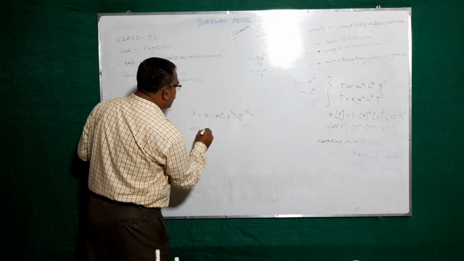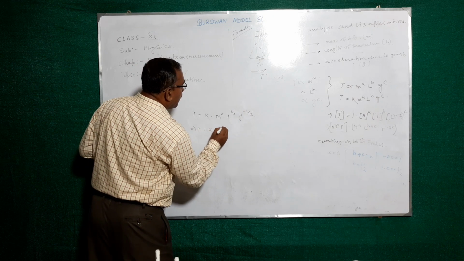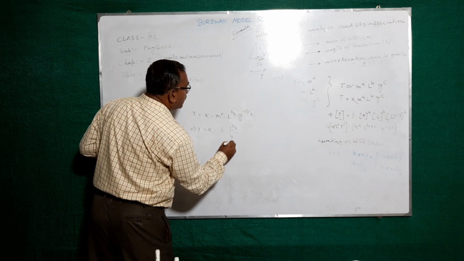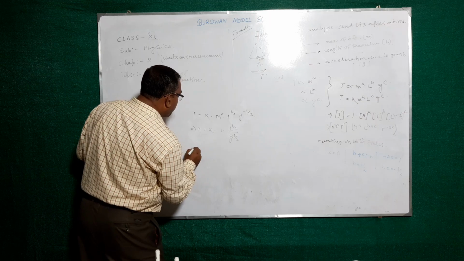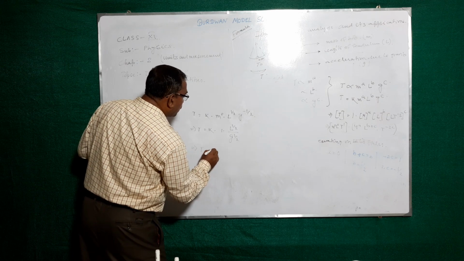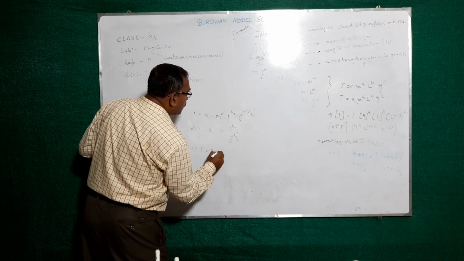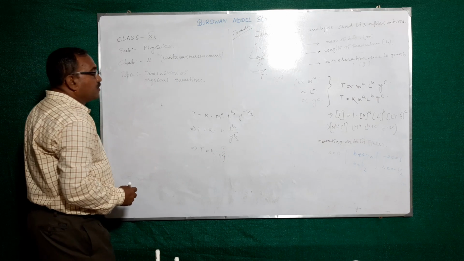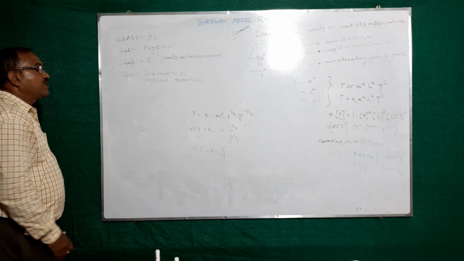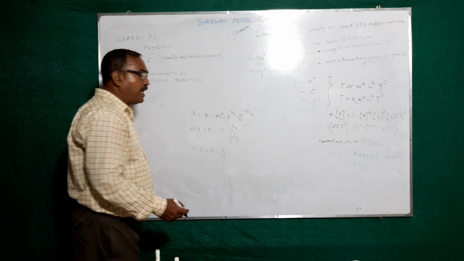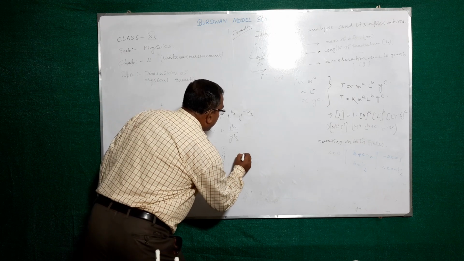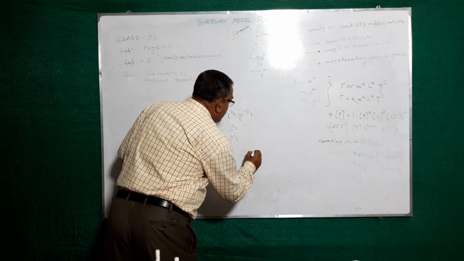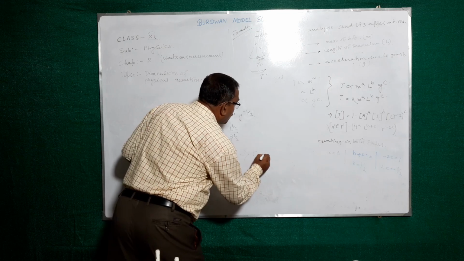So T equal to K into m to the power 0 means 1, L to the power half by g to the power half. That is T equal to K into under root of L by g. By trial and error method, the value of K equal to 2 pi. By the trial and error method from the physics chapter, you see it, the value of K equal to 2 pi.